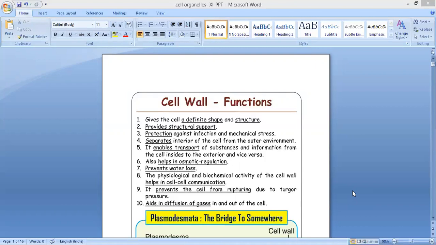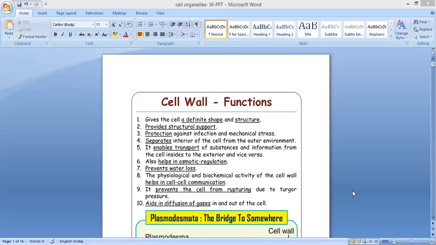It also helps in osmotic regulation. Osmotic means water content regulation. That is called osmosis. You know what is meant by osmosis? The movement of water from higher concentration to lower concentration. Diffusion means the movement of any substance from higher concentration to lower concentration. In the same way, water moves from higher to lower, that is called osmosis or osmotic regulation. For that also, who is helping? The cell wall will help. It prevents water loss.